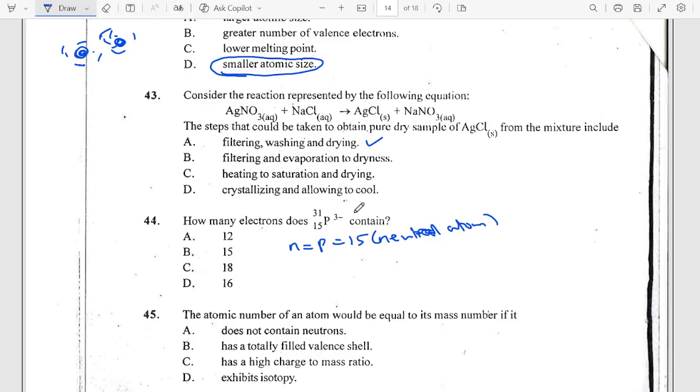Okay, then now for the charge, minus 3 means it has gained 3 electrons. So that means the number of electrons, sorry, this is E. The number of electrons is now 15 plus the 3 gained, which is 18. So the answer is C.